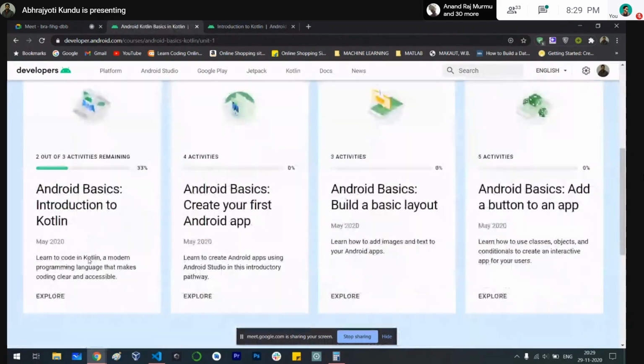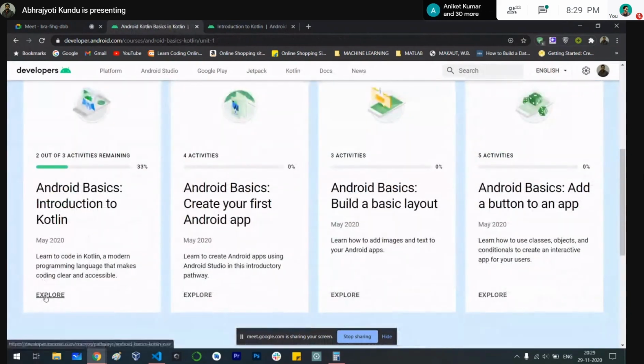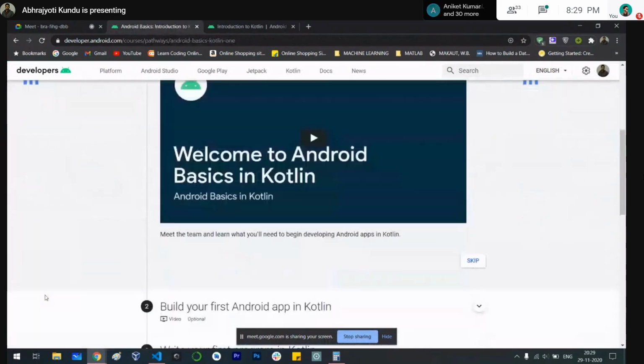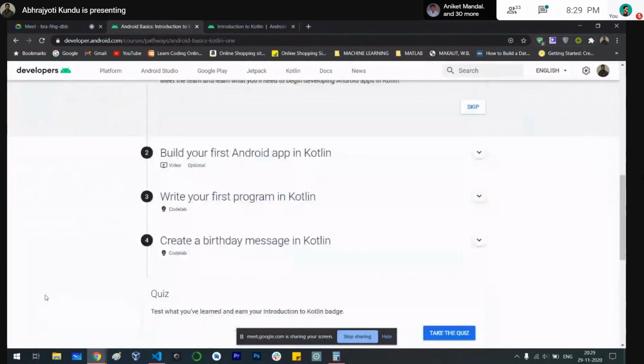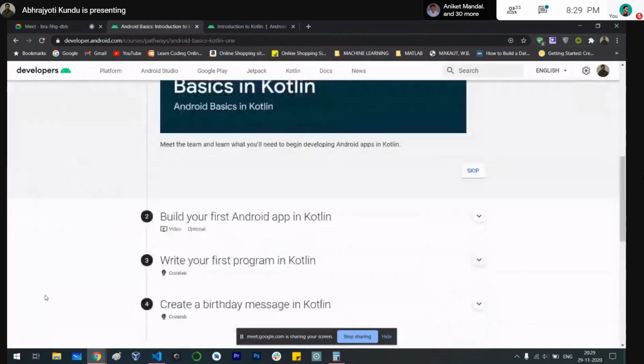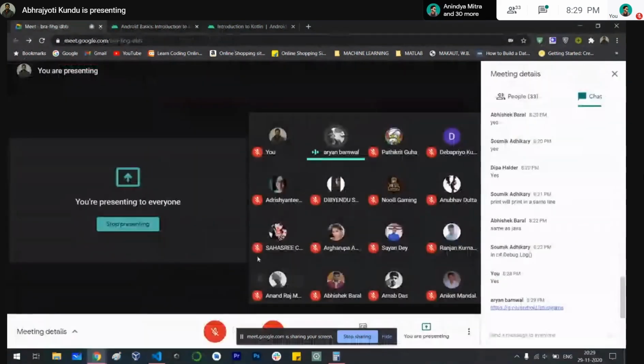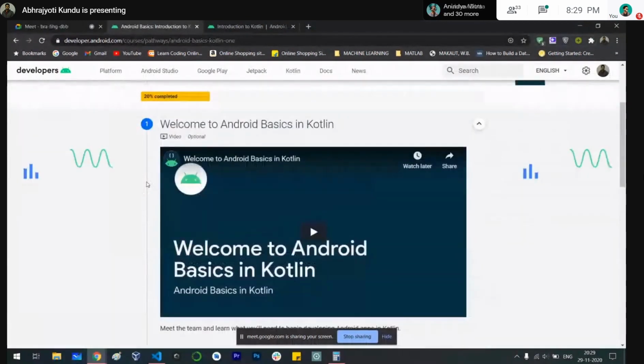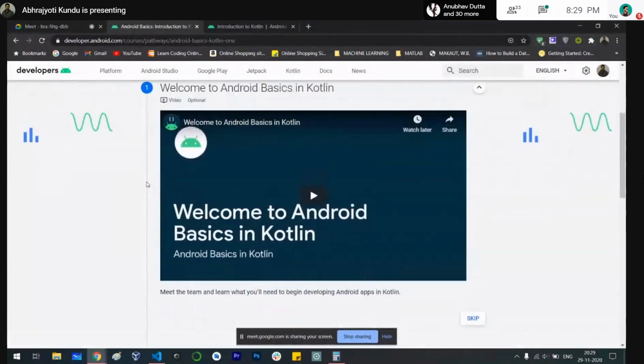So the first one is the introduction to Kotlin. Did you complete the first path? Okay, you haven't. Yeah, you can see your screen. You can ignore the videos for right now. You don't have to do that. They are optional.